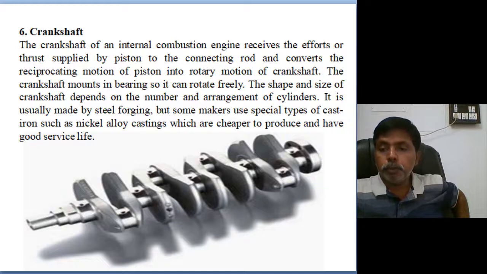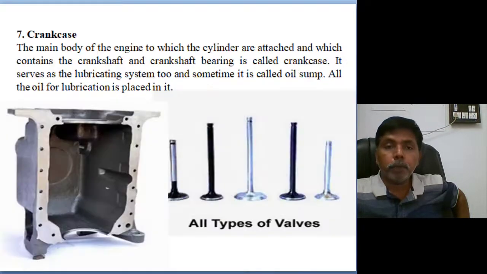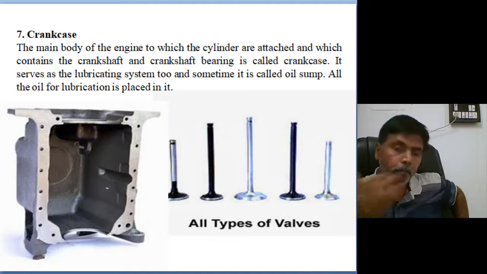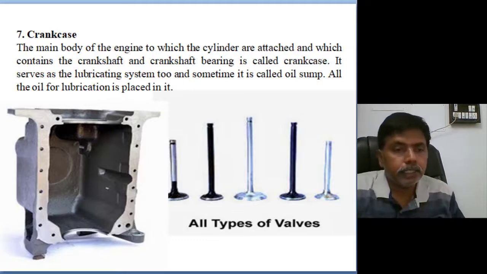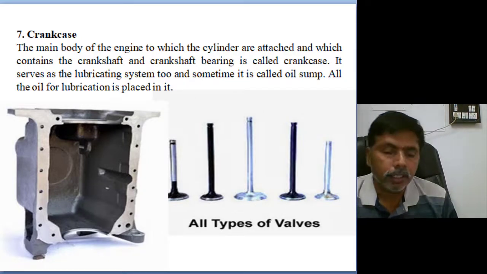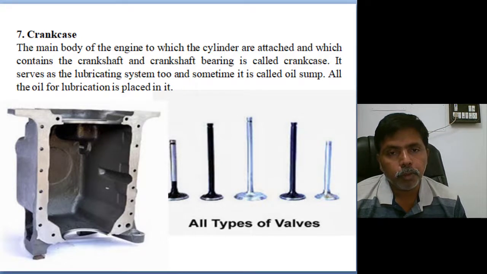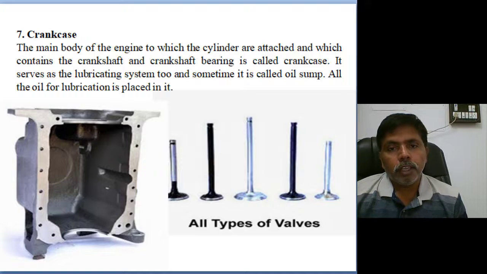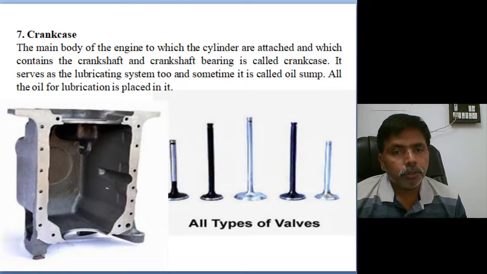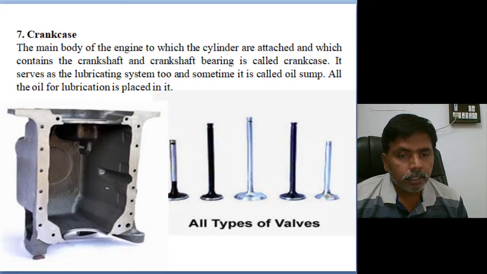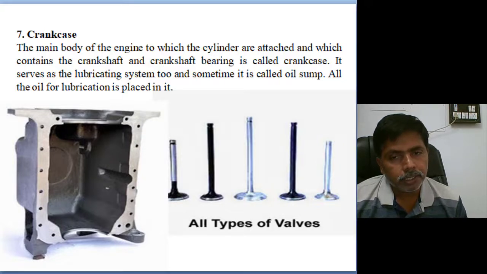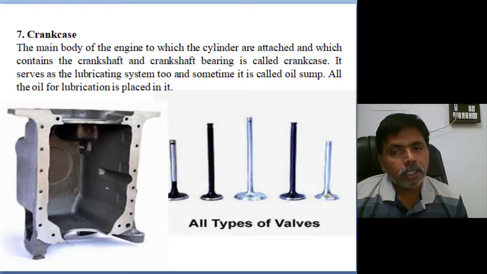So next we move to the next component, the crankcase. It is indirectly the oil sump, at the backside of the connecting rod and crankshaft. The crankcase is the main body of the engine, with the cylinder attached, connected to the crankshaft and crankshaft bearings. It serves as an oil sump indirectly. Here one pump is there, and through the pump the lubrication oil will circulate.